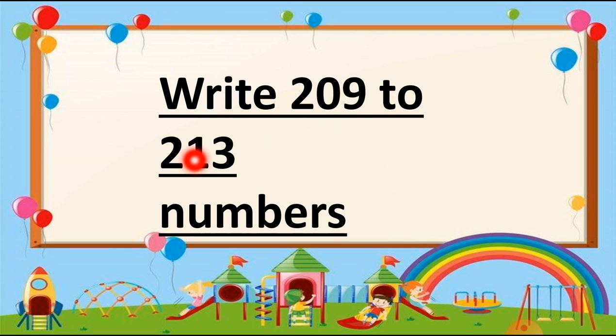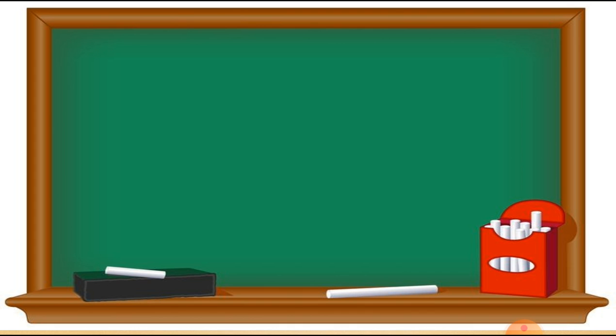So how should you write these numbers, 209 to 213? Let's see how we write them. The first number we write is 209. Students, the 2 will stay as it is. Now we just change the last 2 digits.